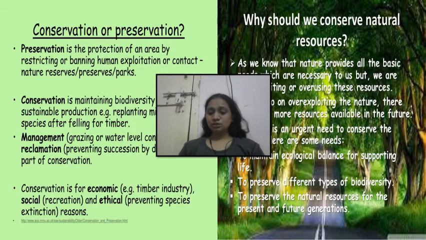So we can also conserve the trees by planting more and more trees. Then we can conserve the water by making lakes, dams, and each one of us can preserve the rainwater at our terrace or underground, so that we can use that rainwater and it doesn't go waste.